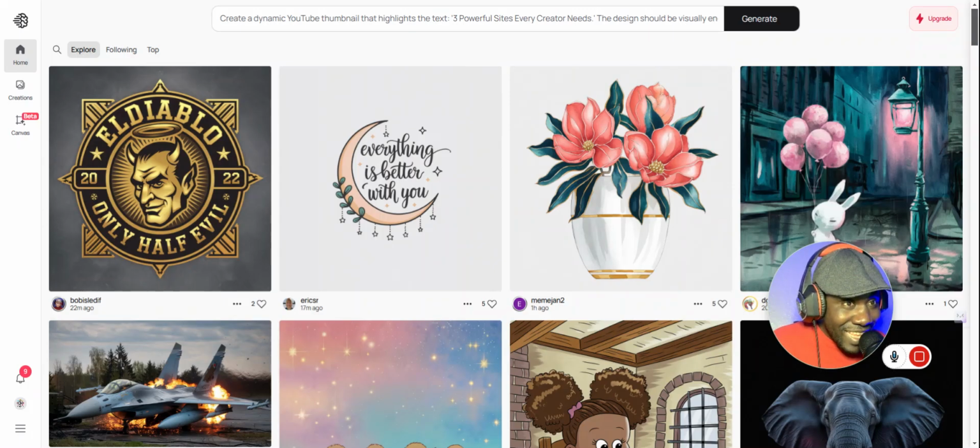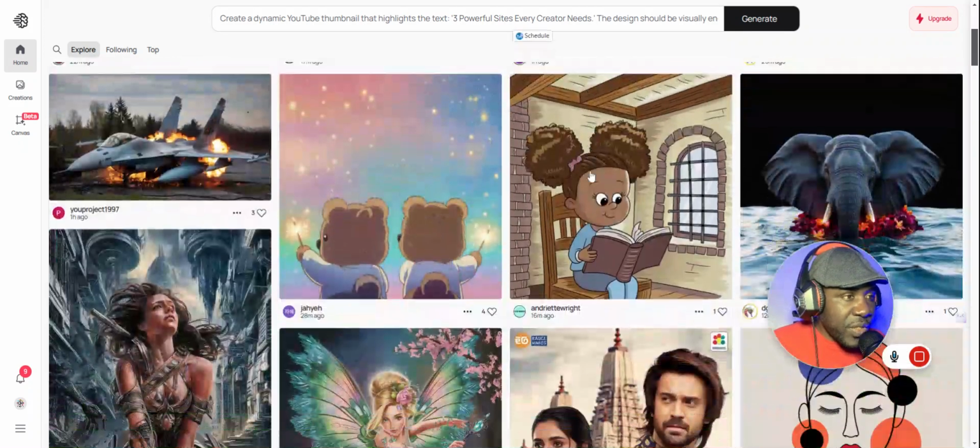Are you ready? I'm going to do this example using the images that are in Ideogram, and then I'm going to show you some of the images that I have created based on my prompt. I'll go back to my own images and show you guys. Now, let me just scroll down. This is like a community within the website where people create their own images and graphics and post them to the site so that you can come. If you're inspired, if you love any of them, you can reproduce it and use it for whatever reasons you want to.